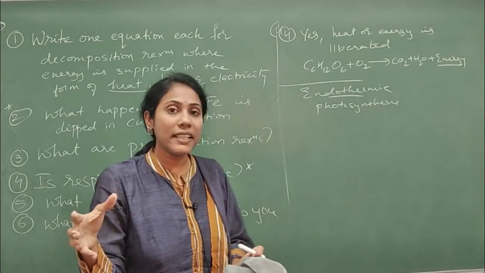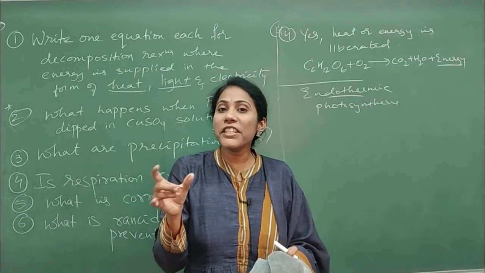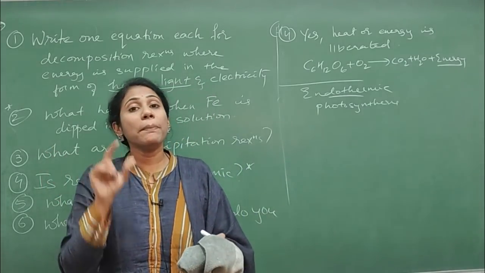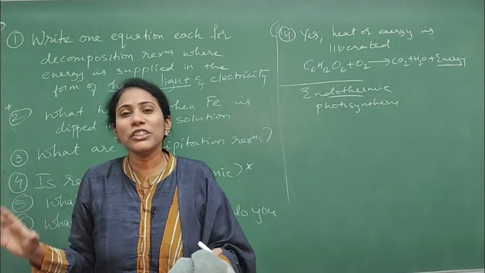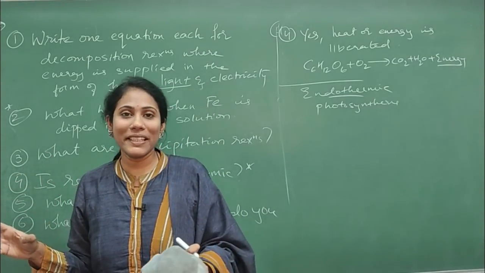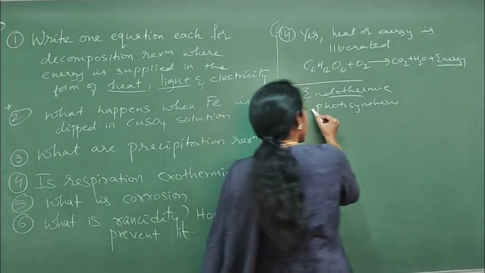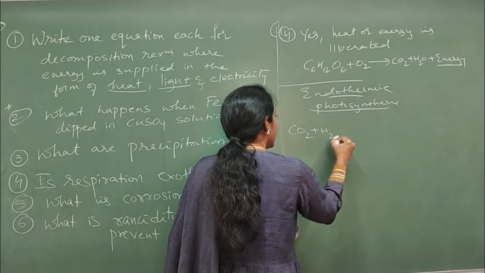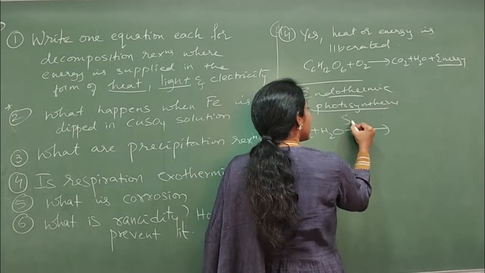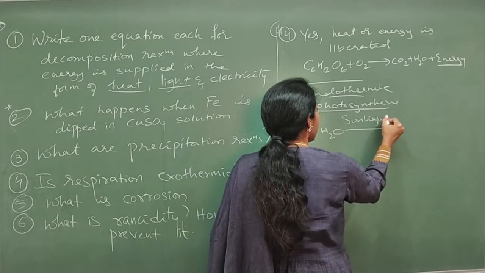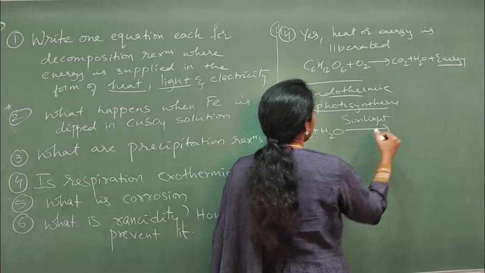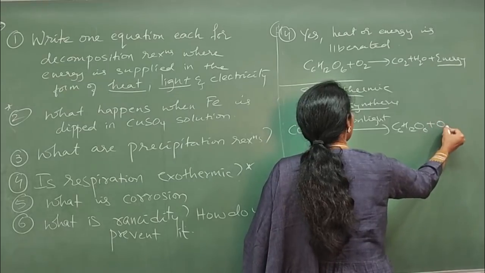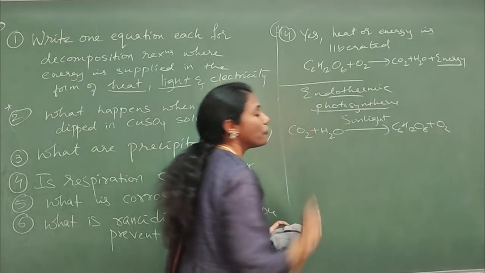What is an endothermic reaction? The reactions in which heat is required. With the help of heat, we perform a chemical reaction. Such reactions are called endothermic reactions, right? So what is the equation you will write for photosynthesis? Carbon dioxide, water, and we write here sunlight, right? In the presence of sunlight and chlorophyll, you will get C6H12O6 plus O2, right? So this is photosynthesis.